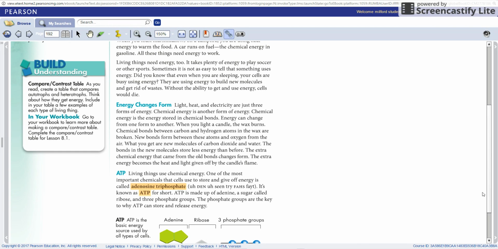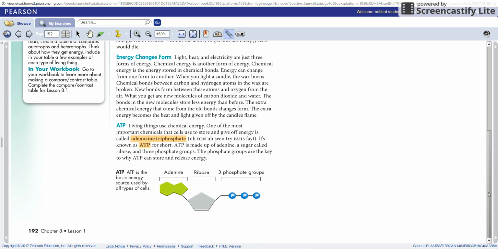ATP. Living things use chemical energy. One of the most important chemicals that cells use to store and give off energy is called adenosine triphosphate. It's known as ATP for short. ATP is made up of adenine, a sugar called ribose, and three phosphate groups. The phosphate groups are the key to why ATP can store and release energy.